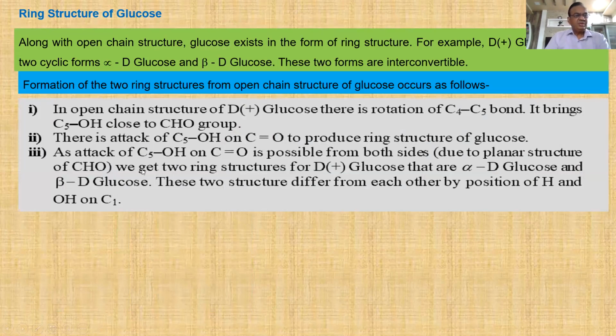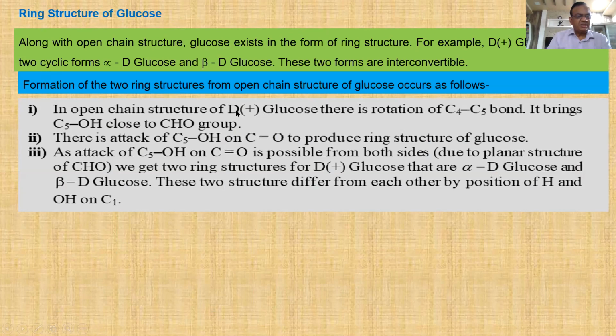Now there are some objections to the open chain structure of glucose. Glucose fails to give some reactions, and that's why they came to know that there might be a different structure, which afterward was declared to be a ring structure. Glucose also exists in ring form, which is called the glucopyranose form.